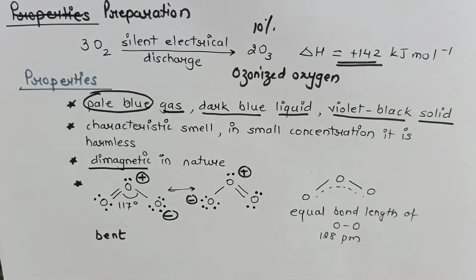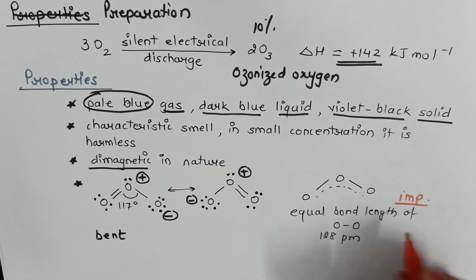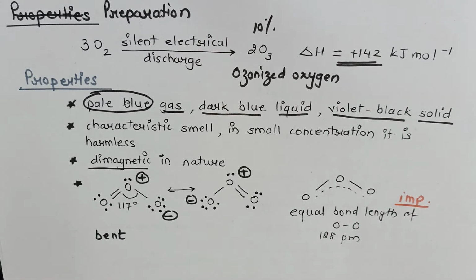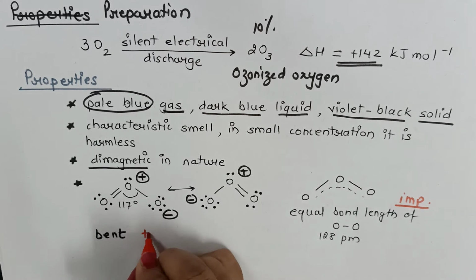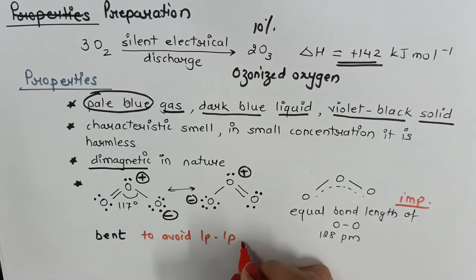This is an important question: why does ozone have equal bond length of the oxygen-oxygen bond, or why does it show a bent shape? Why does it show a bent shape? To avoid lone pair repulsion.